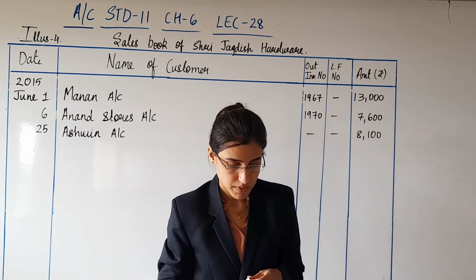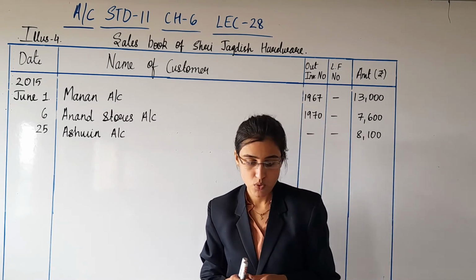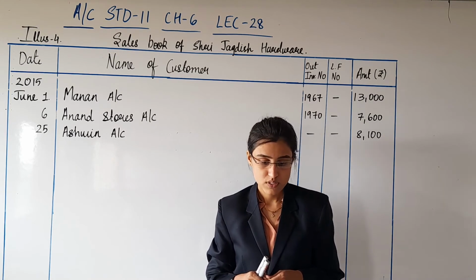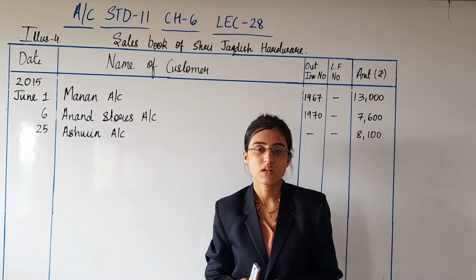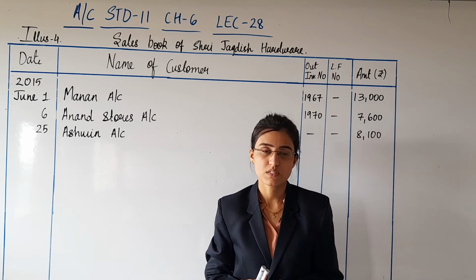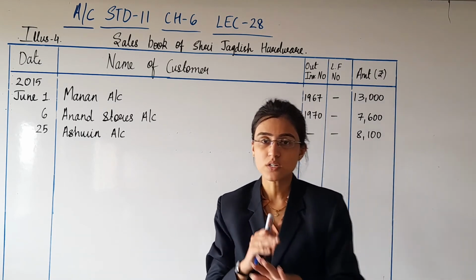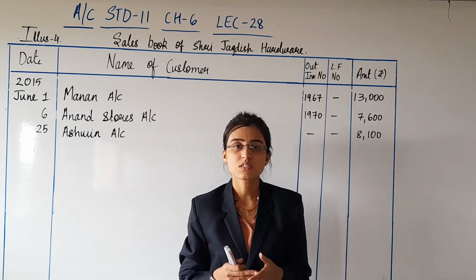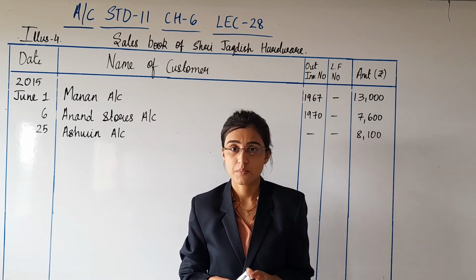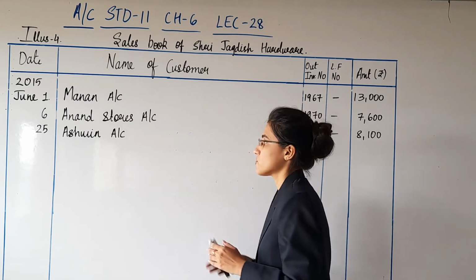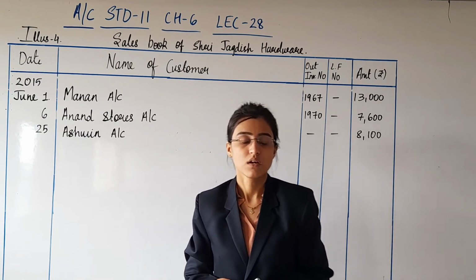Yes, simple. Next, on 29th of June, Mohit placed an order for supply of goods of rupees 10,000. Only the order is placed, but the order is not initiated yet. So this is a non-financial transaction, you know very well, and that cannot be recorded. So you obviously have to write down a note after this that non-financial transaction will not be recorded.